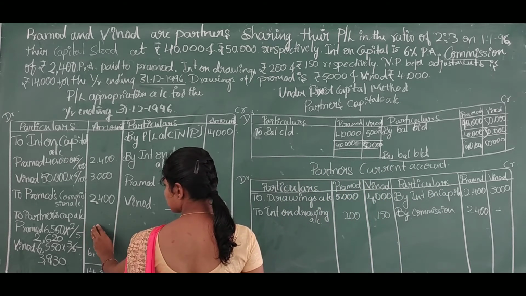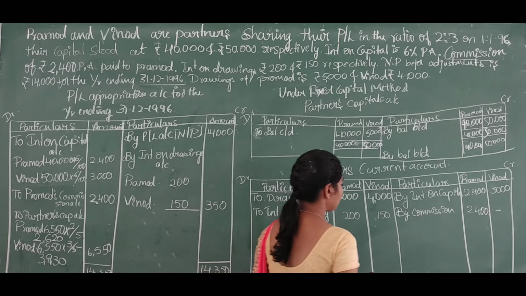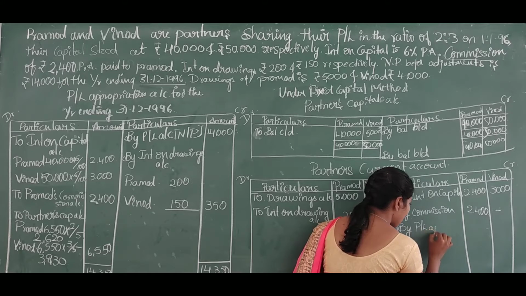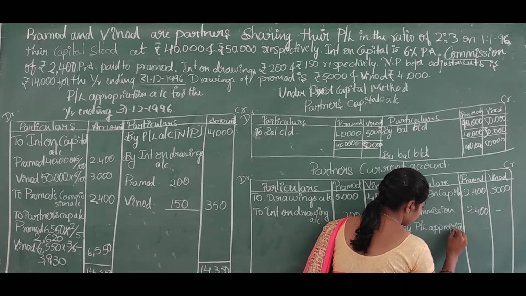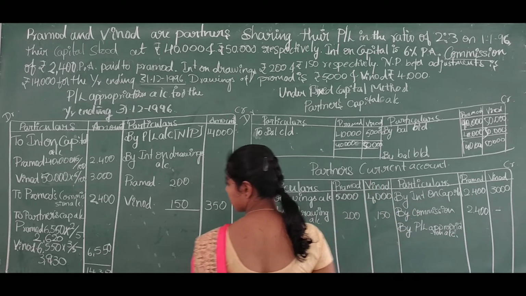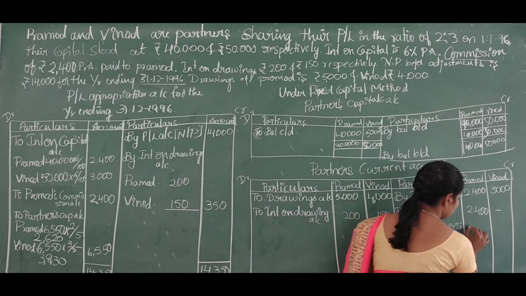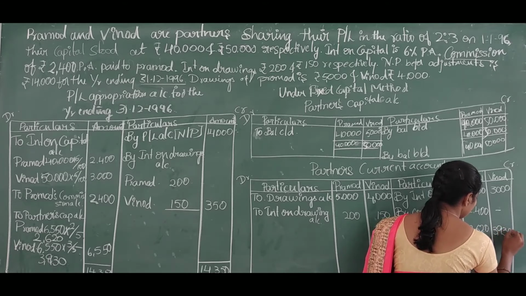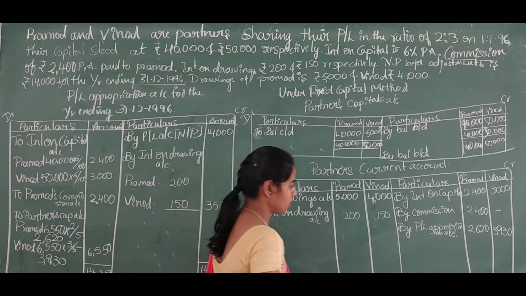Then the profit shared to the partners will be transferred to the partners current account as 'by profit and loss appropriation account'. The amount is 2,620 and 3,930. After this, we have to total it.